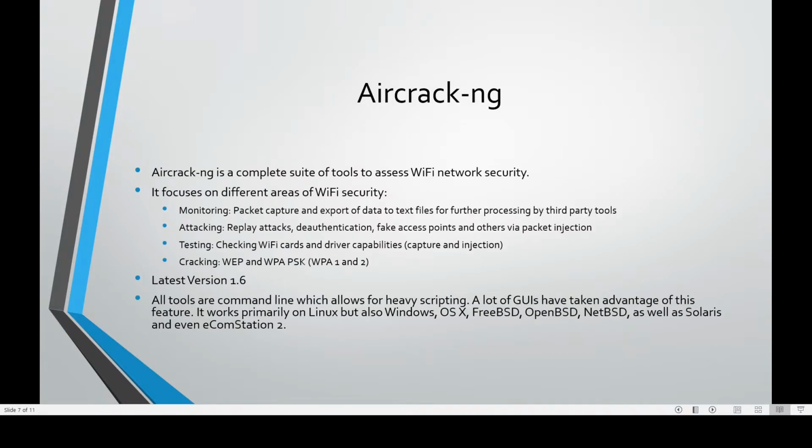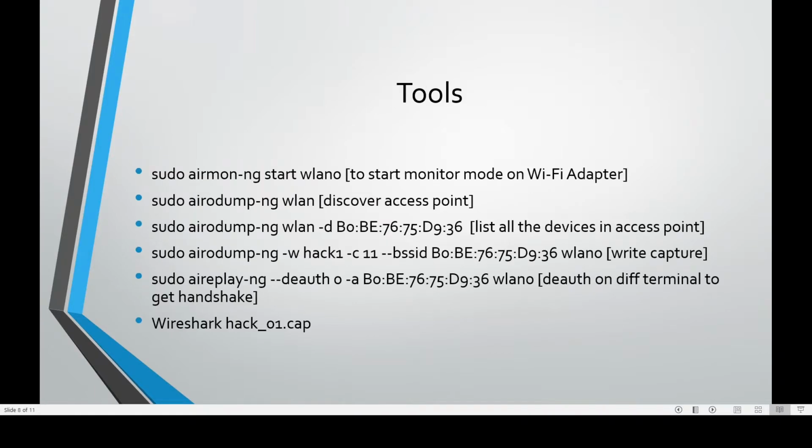Aircrack-NG is a complete suite of tools to assess Wi-Fi and network security. It focuses on different areas of Wi-Fi security: monitoring, attacking, testing, and cracking. The latest version is 1.6. All tools are command line, which allows for heavy scripting. So these are a few tools that we are going to use: Airmon, Airodump, Aireplay, and Wireshark, most important.